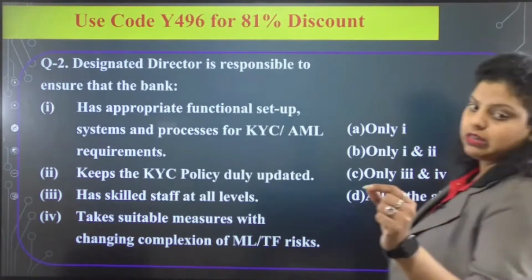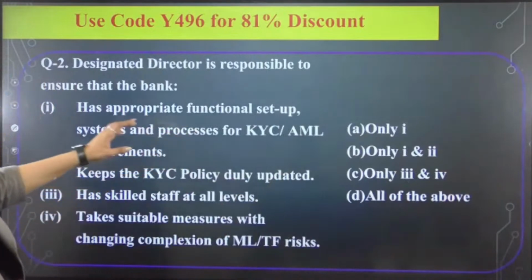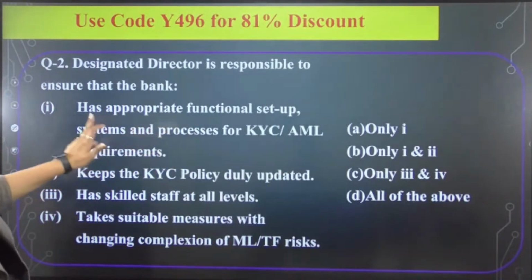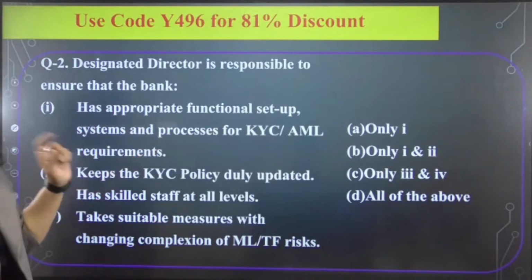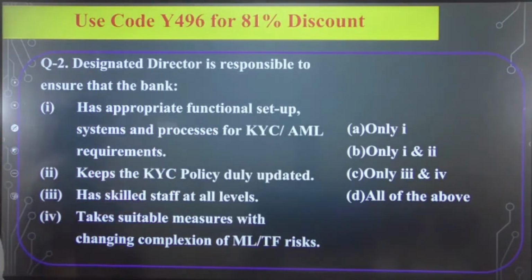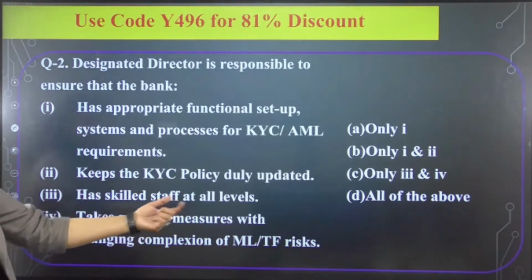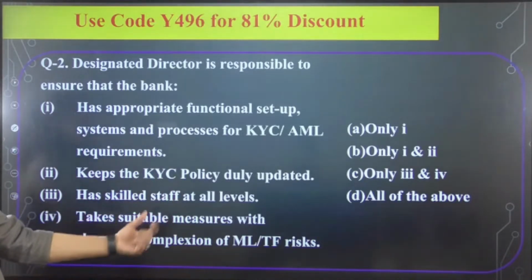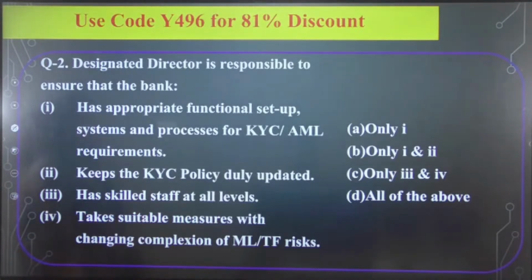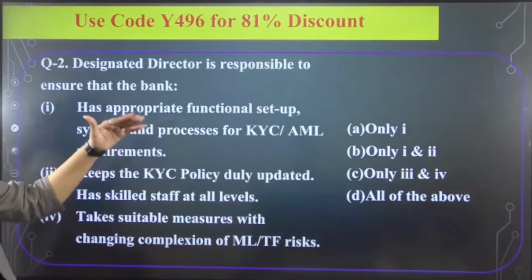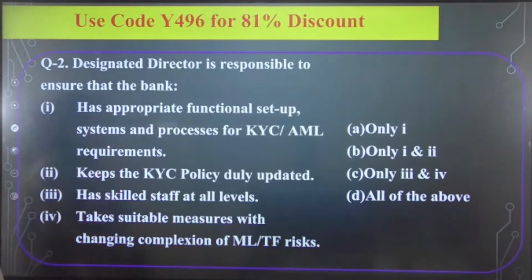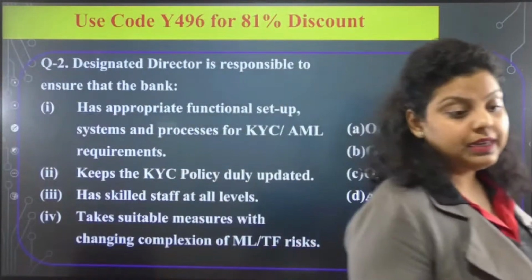First option is saying has appropriate functional setup, system and process for KYC AML requirement. Second is saying keeps the KYC policy duly updated. Third is saying has skilled staff at all levels. Fourth is saying takes suitable measures with the changing complexion of money laundering and terrorism financing risk. So what do you think? Which of the following is correct? Only one and two, only three and four, or all of the above? Which will be the correct option for this particular question? A, B, C or D? In case of the designated director's responsibility in a bank.